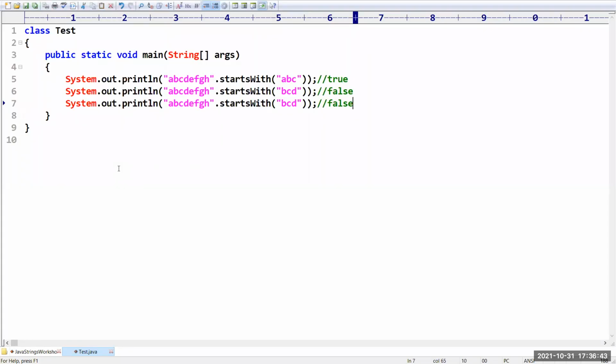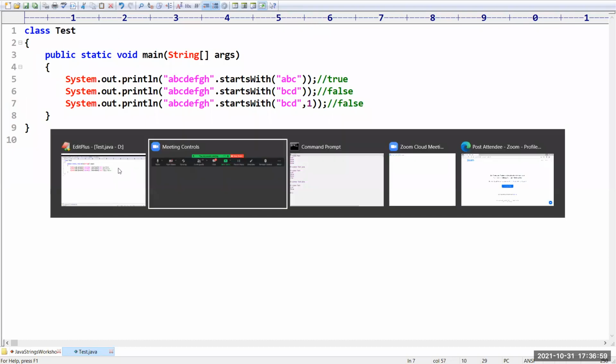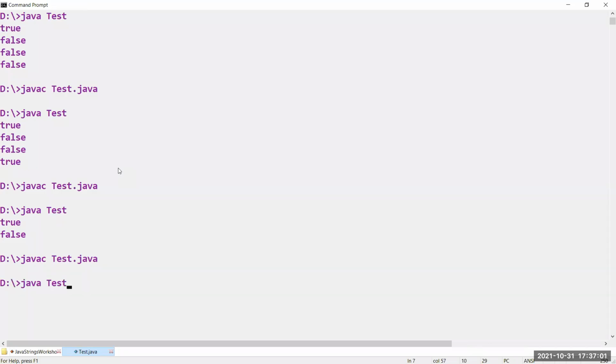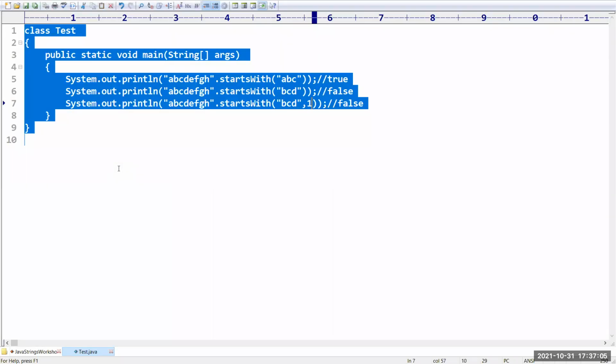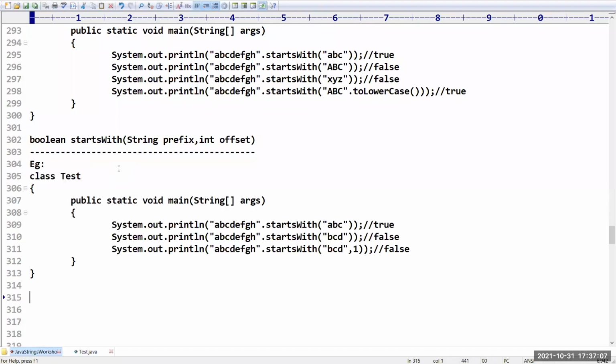Sir, next, I want to check whether it is starting with BCD or not, but I want to compare my content starting from the first location onwards. No problem. You can start comparing from the first location, then your result will become true. So what is the meaning of offset? Offset means from where you have to search, that we need to provide here.